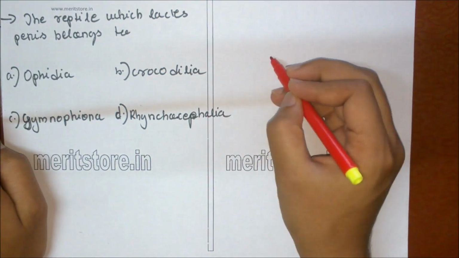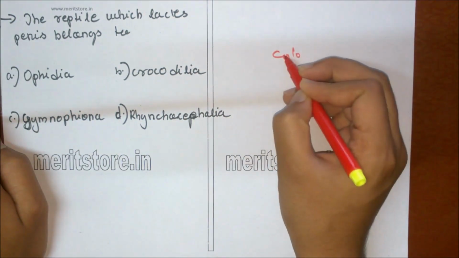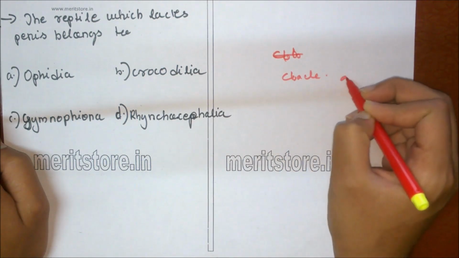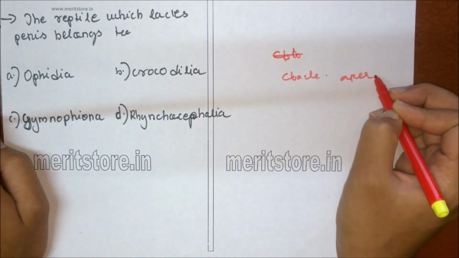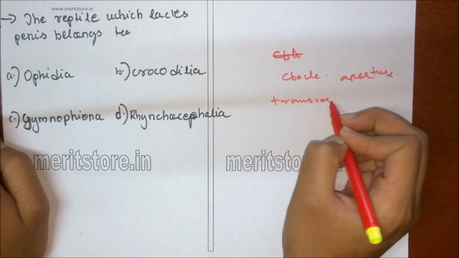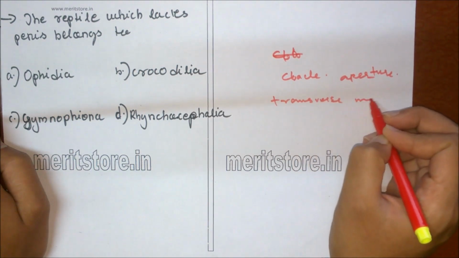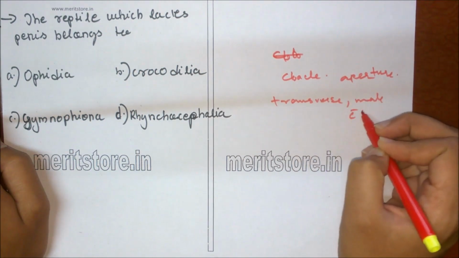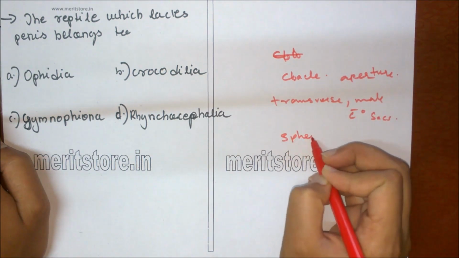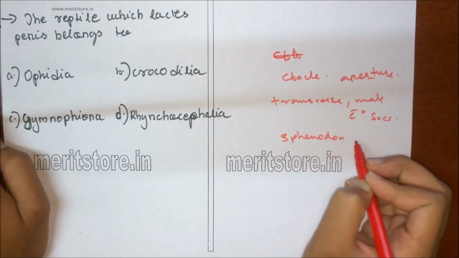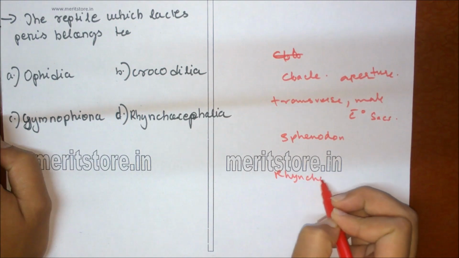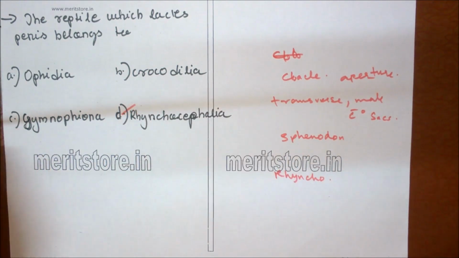In some reptiles, the cloacal aperture, the cloacal opening, is transverse, and the male is without copulatory organs. Example, Sphenodon. They are included in the order Rhynchocephalia. So option D is the correct answer.